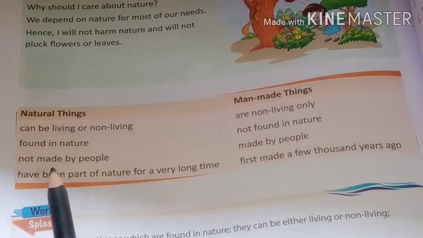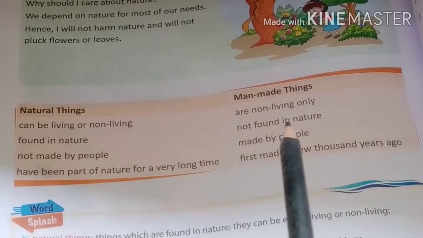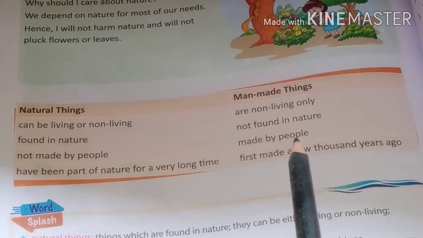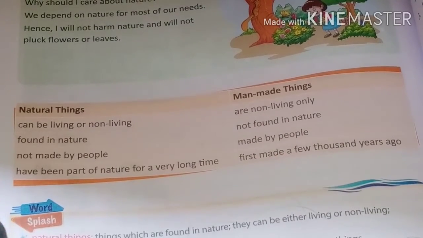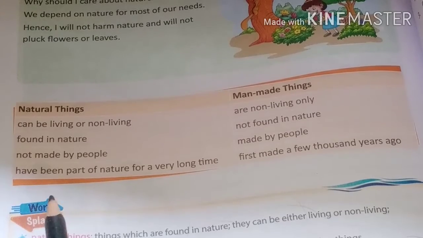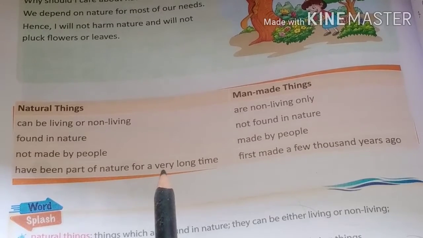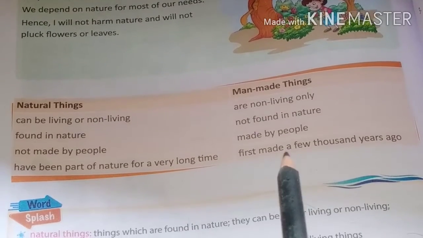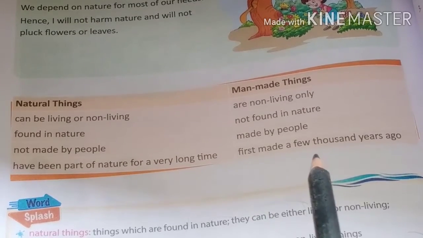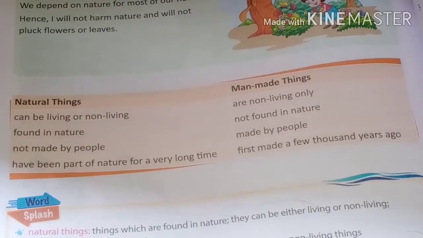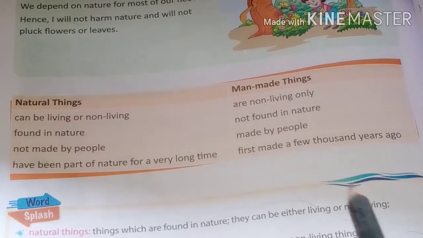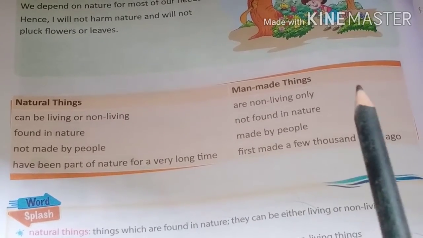Natural things are not made by people and man-made things are made by people. Natural things have been part of nature for a very long time, and man-made things were first made a few thousand years ago. These are the differences between natural things and man-made things.